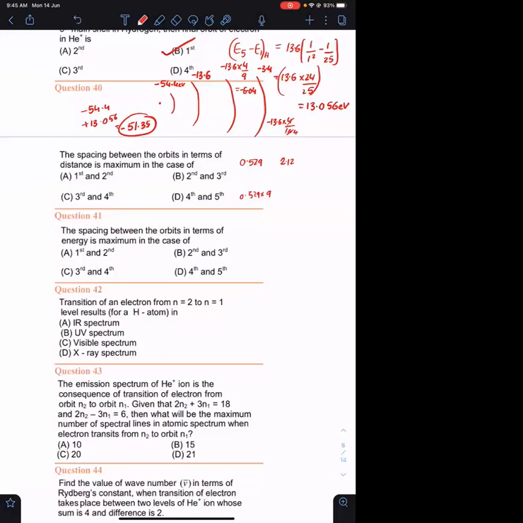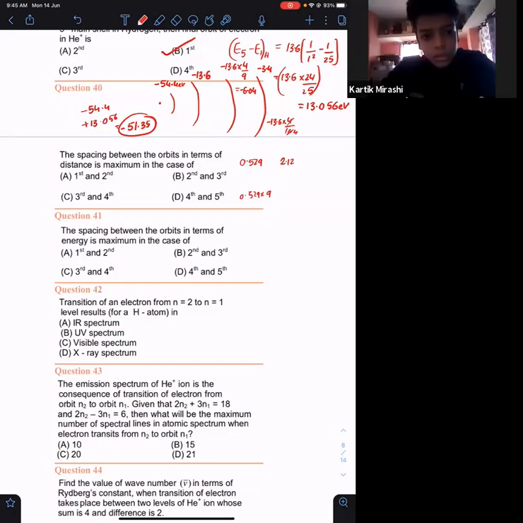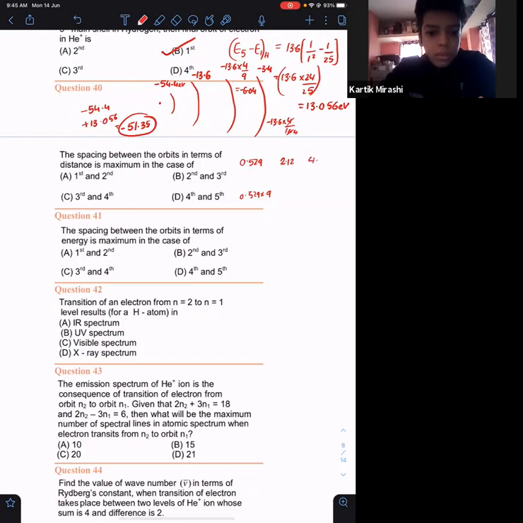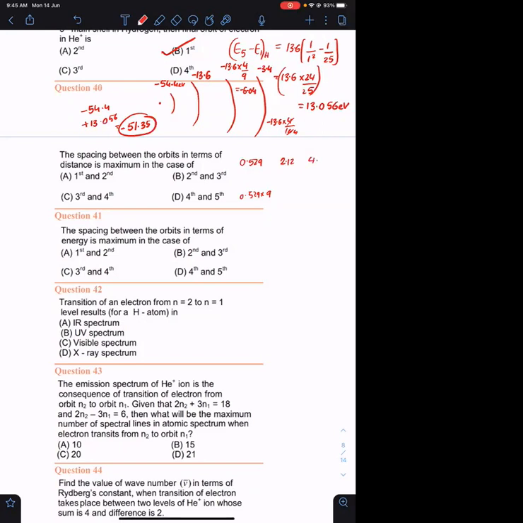Acha, the spacing keeps on increasing. 4 point something. With respect to energy, the spacing keeps on decreasing. With respect to radius, the spacing keeps on increasing. Yeah. 4 point कितना answer? 4.76.